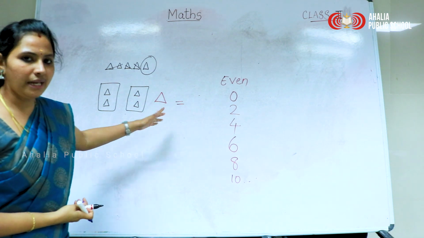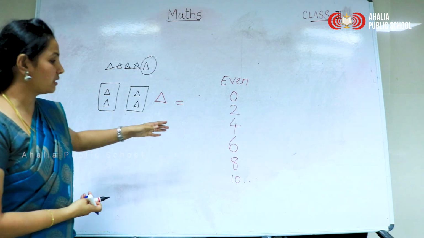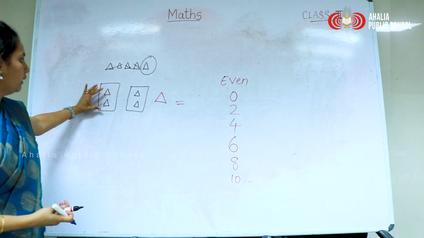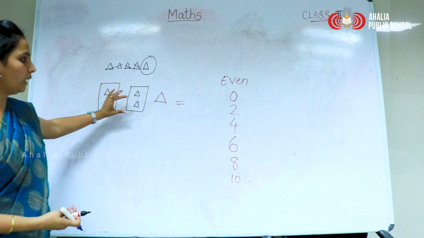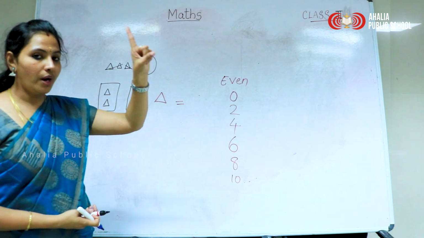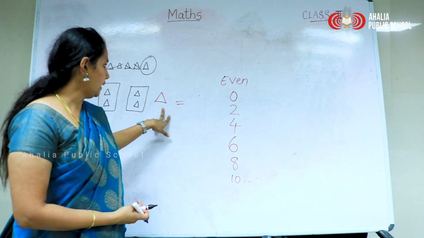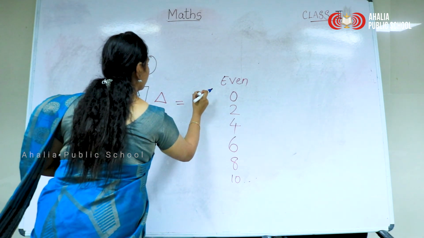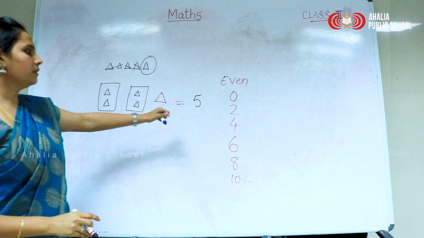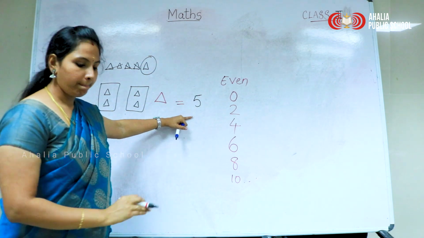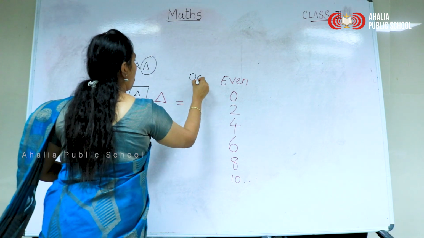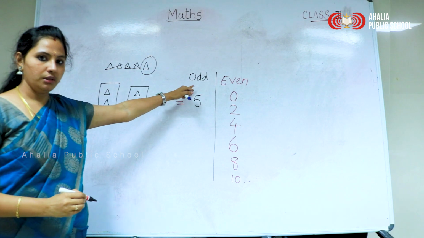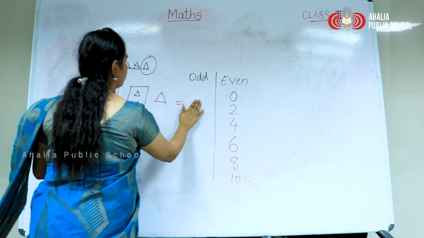Does this triangle have any friend or anything? No, it is standing alone. But all the other 4 we are able to share equally. So what happened here? One triangle is left over. So how many triangles are here? What number is that? Yes, 5. So what will this number 5 be? Yes, that is an odd number. So what are odd numbers?